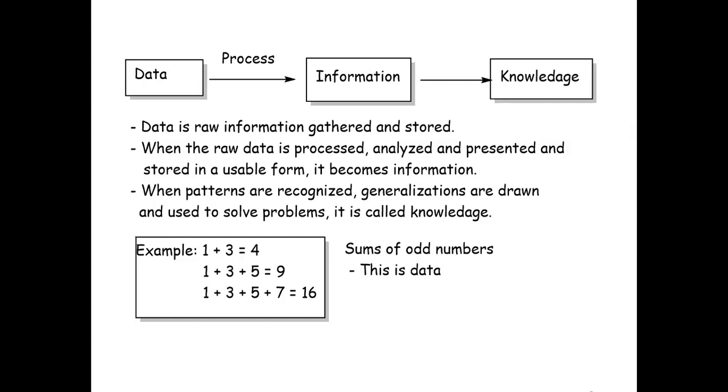So 1 plus 3 plus 5 becomes? 9. Very good. 1 plus 3 plus 5 plus 7 becomes 16. Now see, this example shows sums of sequential odd numbers from the beginning. So these sums 4, 9 and 16 are sums of the sequential odd numbers from the beginning. This is called data. The sums and the numbers that we added form part of data.